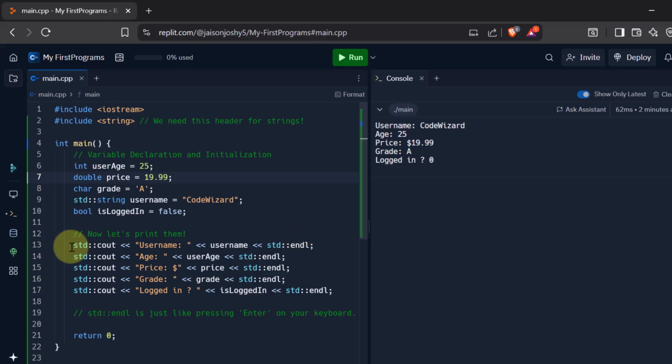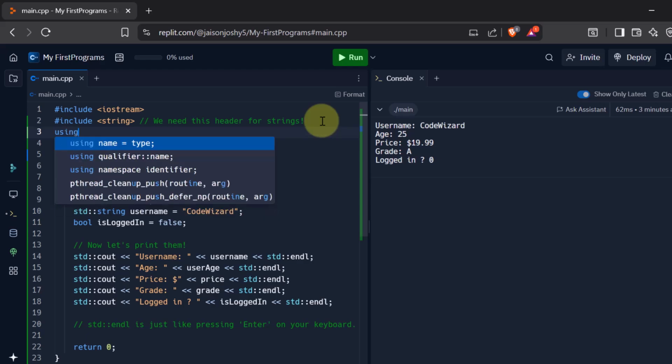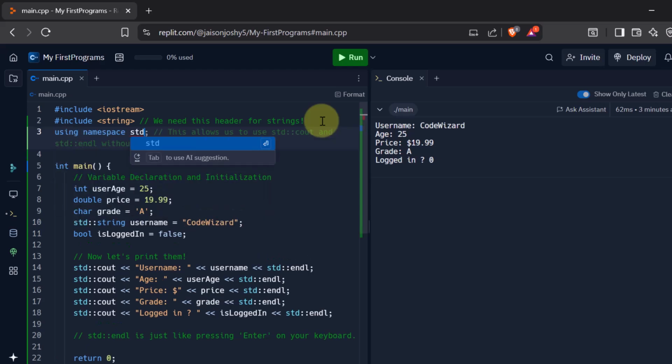Now you can see that you have been using this std:: all the time, which is a tedious process while writing your code. So in order to avoid this, there is a thing that you can do, and that is we come to this header portion and I will say using namespace std. Here you can see the AI part of it already tells you this allows you to use std::cout and std::endl without prefixing them with std::.